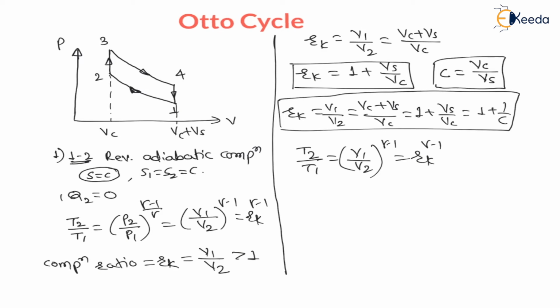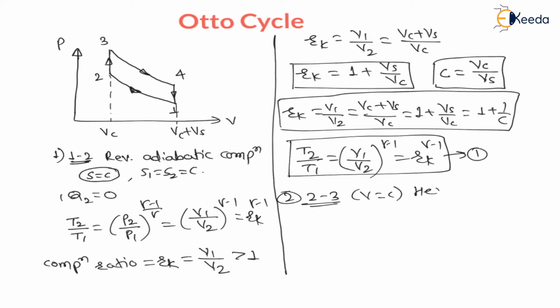Now let us go for the second process, which is nothing but constant volume heat supply. And my dear students, let us say this is the first relation. This is useful later. Later we are going to use this relation. Now let us say the second process, that is 2 to 3, which is called constant volume heat addition or heat supply.